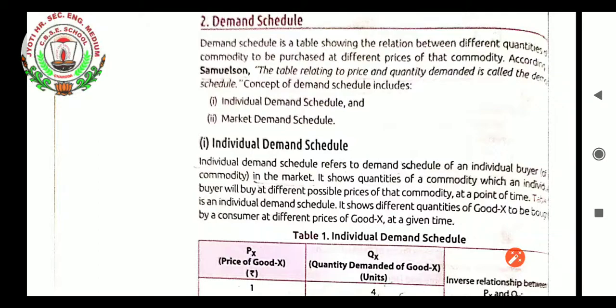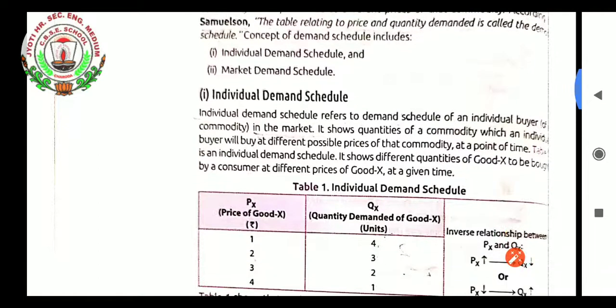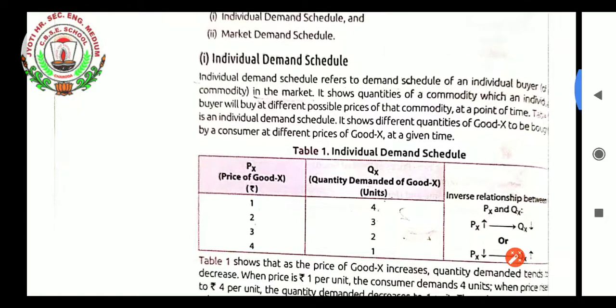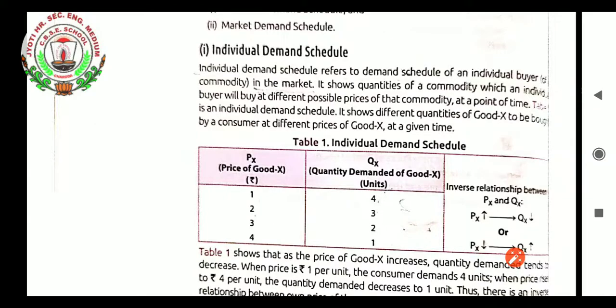It shows different quantities of good X to be bought by a consumer at different prices of good X at a given time. So you can see the tabular data, the individual demand schedule. Here we are not taking the whole market. We are learning the concept with a single consumer: according to the price of the commodity, how much quantity will be demanded by the person. It is considered an individual demand schedule.